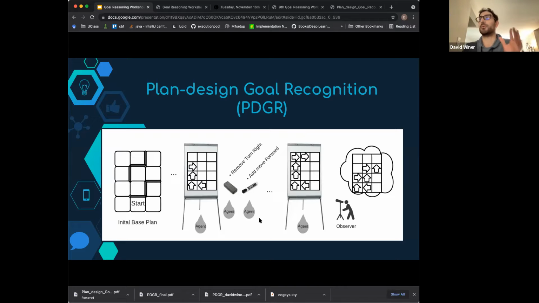So what this agent is doing is something like plan space planning, where each step by the agent is an edit to the plan, and the agent is behaving on a path towards creating a final plan design. That's the agent's goal. So the recognition problem is to determine what the final plan is, what it is that the agent intends to design. And that's the goal state for the agent on a plan space path. So if the observer can successfully recognize what the agent is trying to achieve, then it could help give recommendations about what edit to make next to the plan.